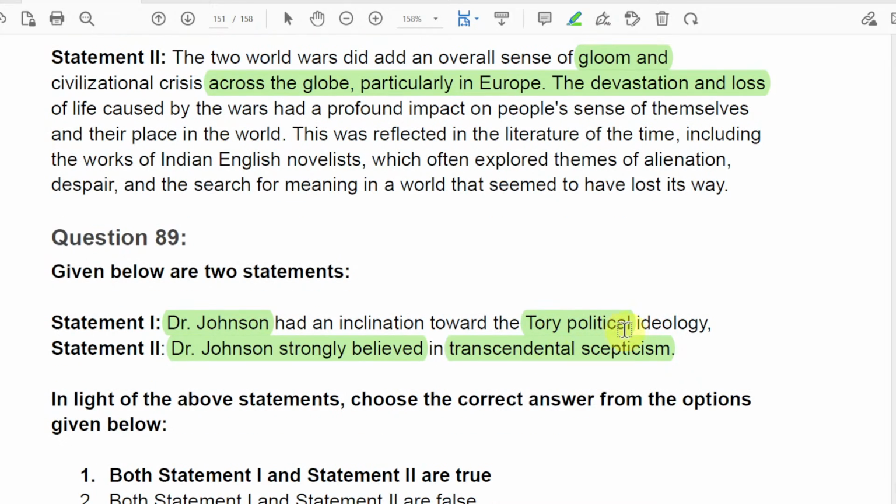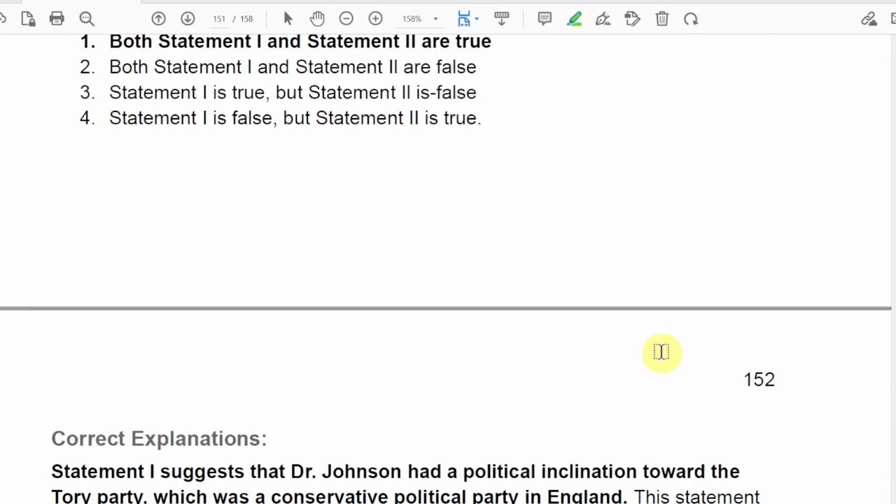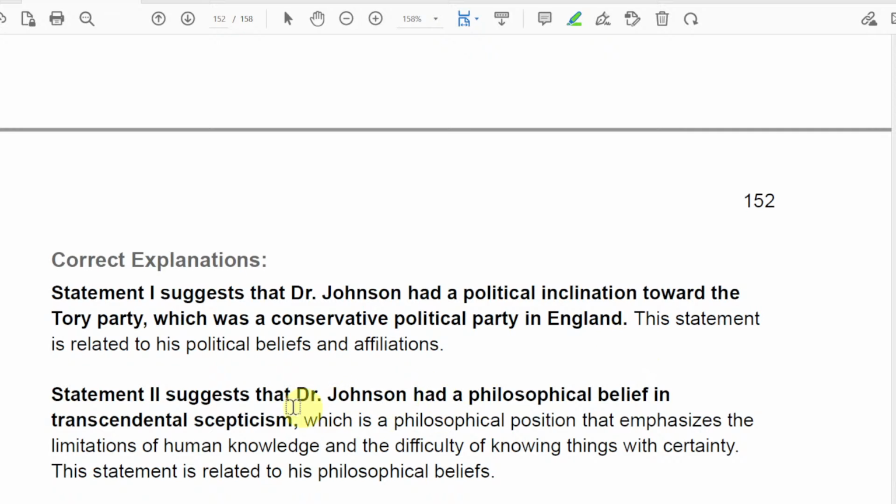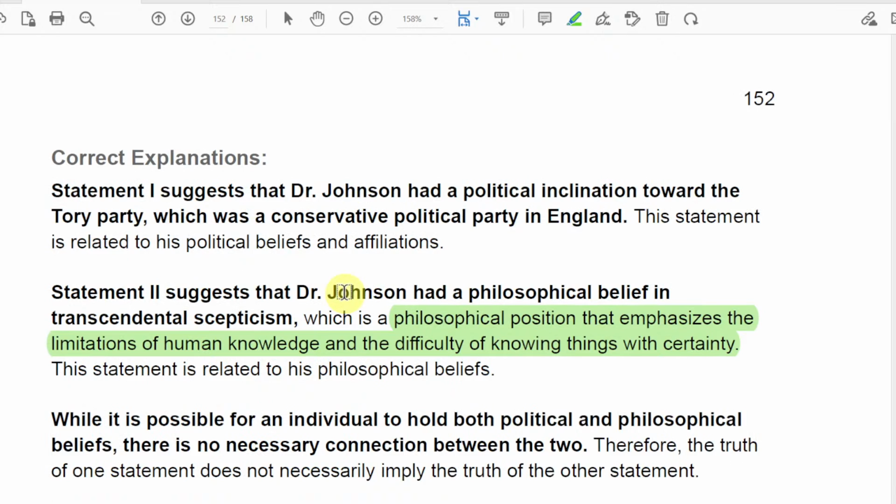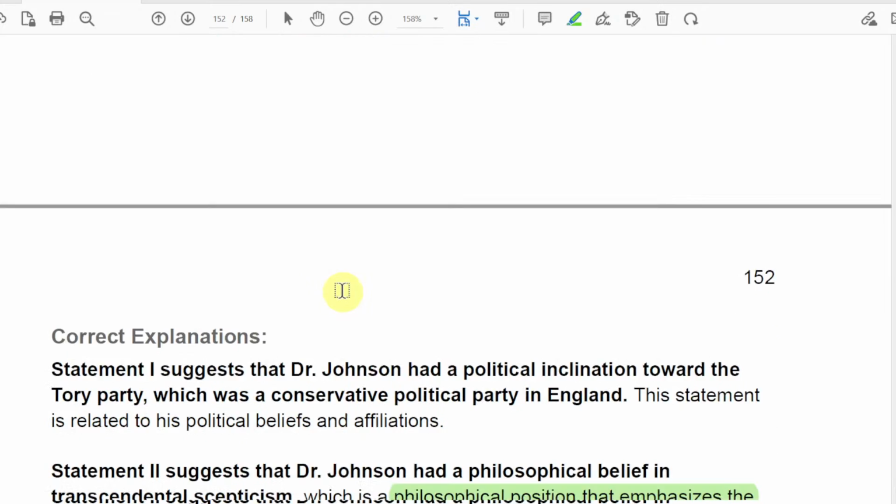What is meant by transcendental skepticism? It refers to a philosophical position that emphasizes the limitation of human knowledge and the difficulty of knowing things with certainty. So both the statements are true.